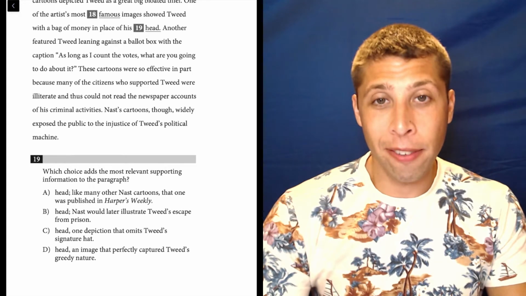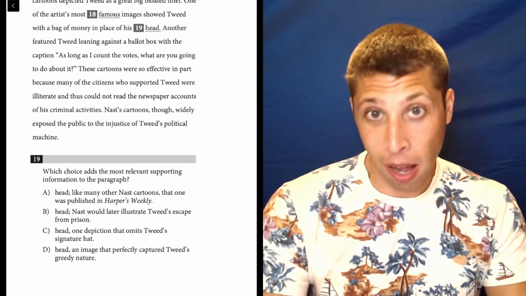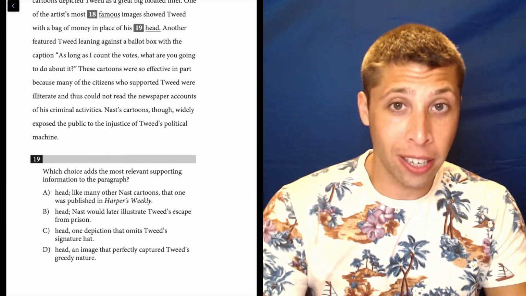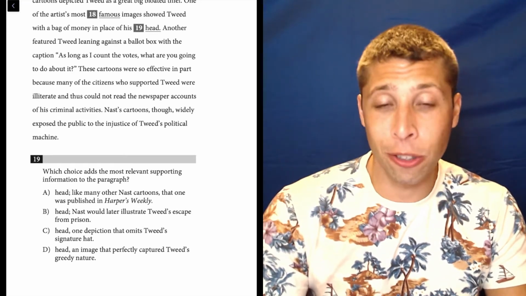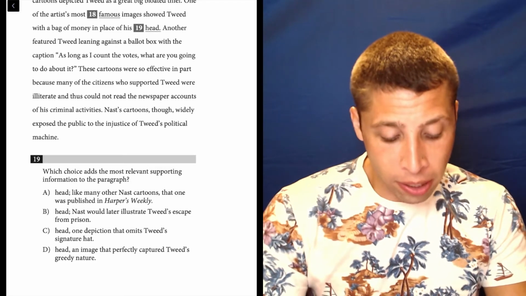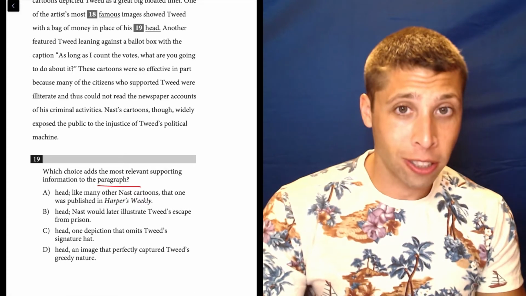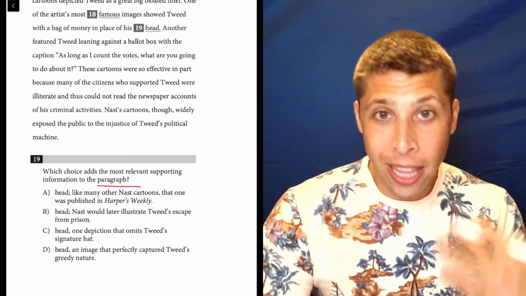We finally have an accomplish the goal question, and so we need to accomplish the goal. We have to do what we're told. These are ideas questions. We need to follow instructions and do as we're told. So it wants the most relevant supporting information to the paragraph. That is an instruction that we need to read the paragraph, okay?